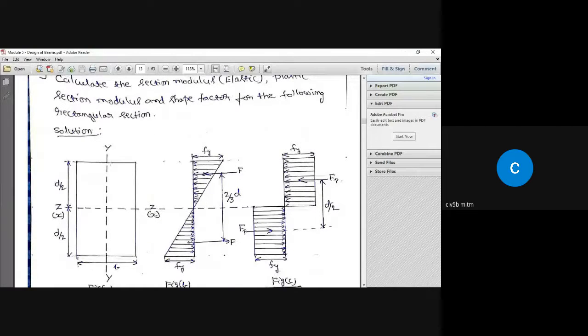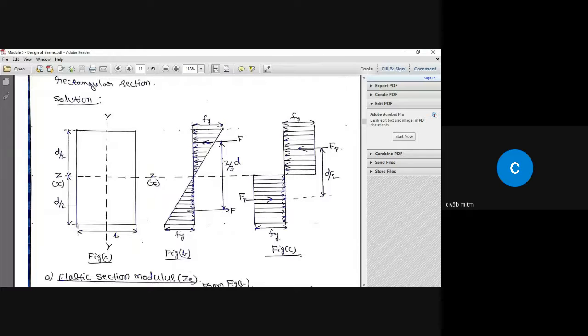See, if you look here, this is the cross section of a beam. When you keep loading the beam, the first thing is that the extreme fiber, which is farthest from the neutral axis, is going to approach yield stress first.